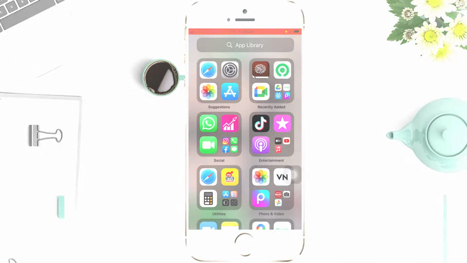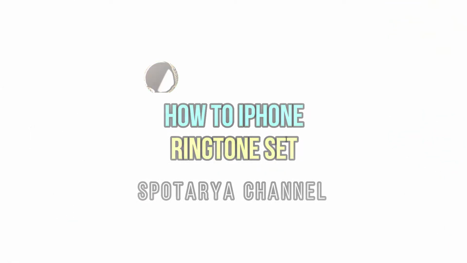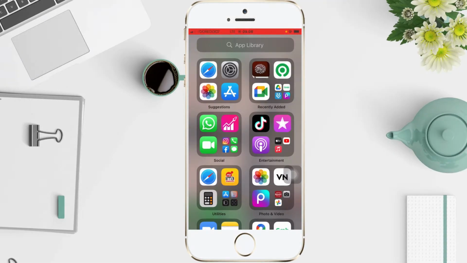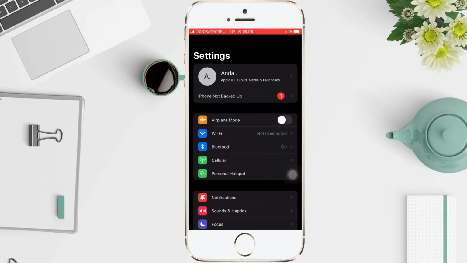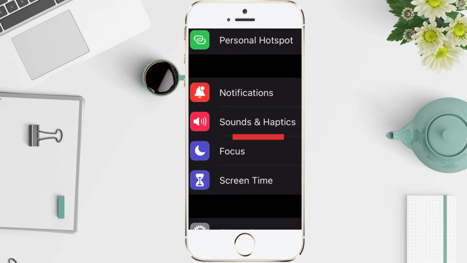So in this video, I'll show you how to set an iPhone ringtone. First things first, open Settings on your phone and scroll down a bit. Then you'll find Sounds and Haptics. Click it.